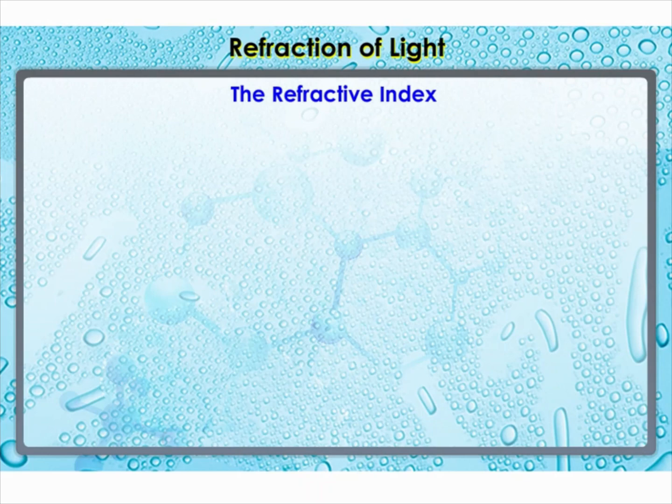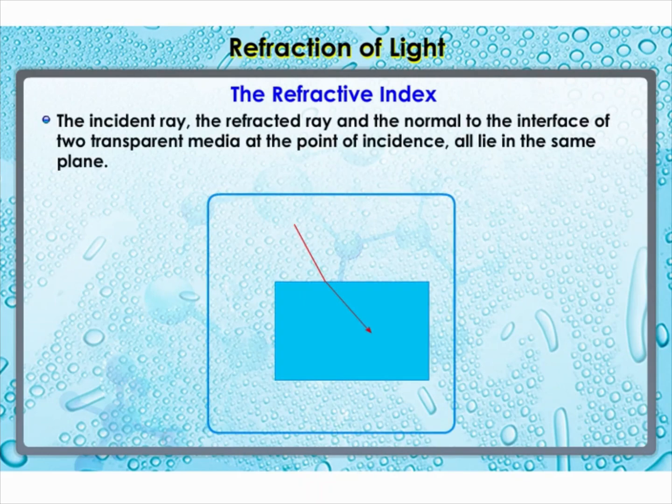The refractive index. The refractive index can be linked to an important physical quantity, the relative speed of propagation of light in different media. It turns out that light propagates with different speeds in different media. Light travels the fastest in vacuum with the highest speed of 3 × 10^8 meters per second. In air, the speed of light is only marginally less compared to that in vacuum. It reduces considerably in glass or water.